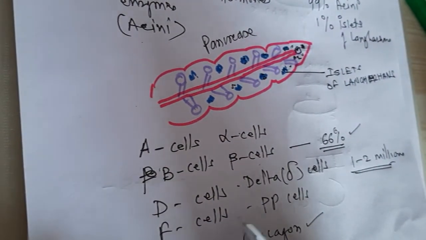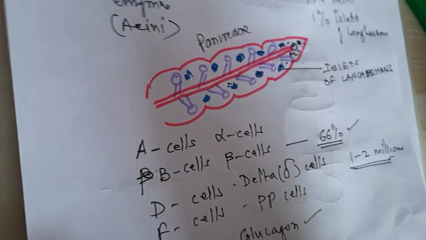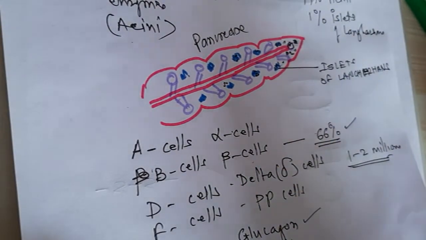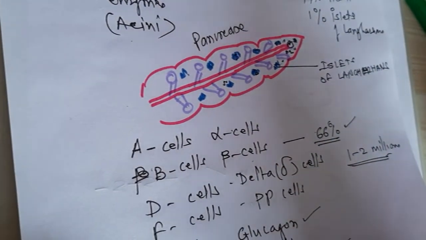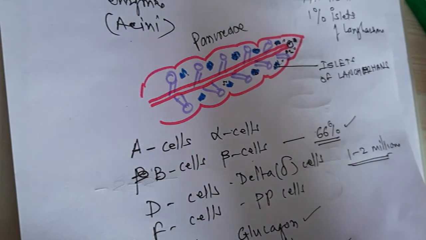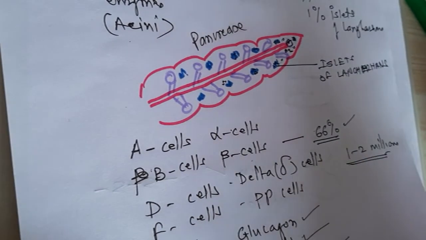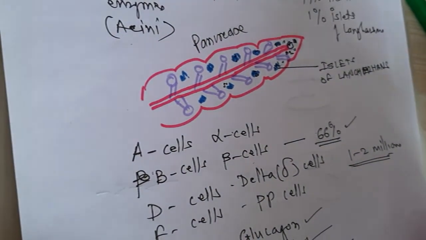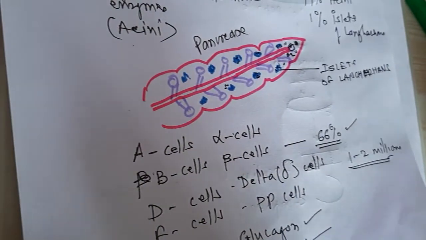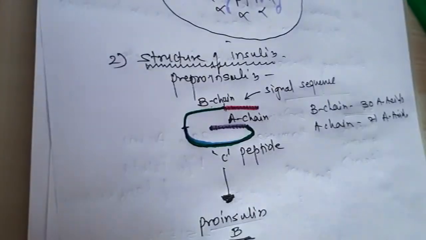Then delta cells, which are scattered in between, and which secrete an important hormone, somatostatin, while beta cells secrete insulin. One more type, F cells, secrete pancreatic polypeptide.